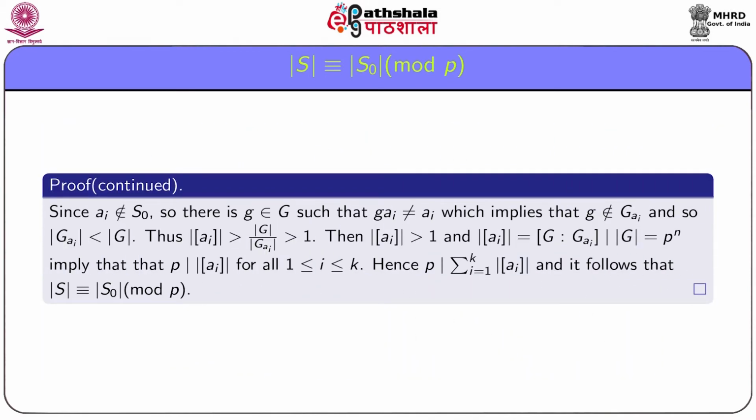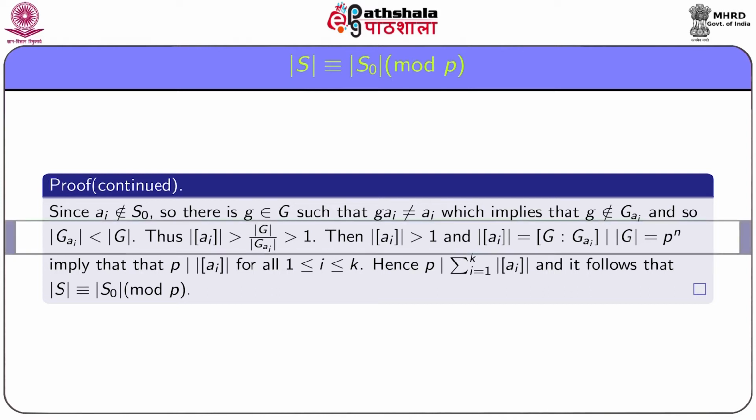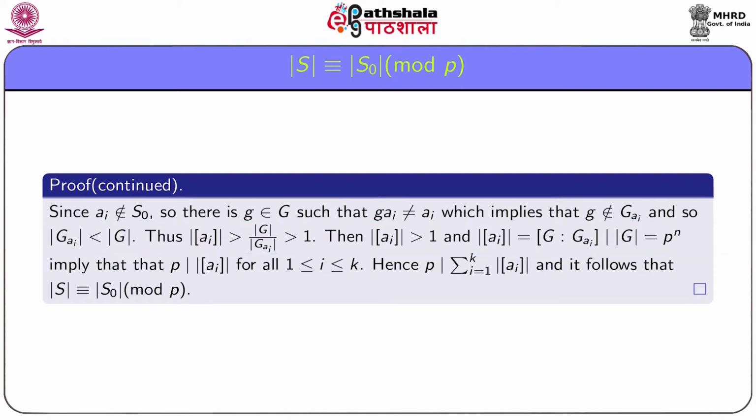Since ai does not belong to S0, there is some g in G such that g ai is not equal to ai, which implies that g does not belong to the isotropy group G_ai of ai, and so order of G_ai is strictly smaller than order of G. Thus, order of the orbit of ai, which is order G divided by order G_ai, is strictly greater than 1.